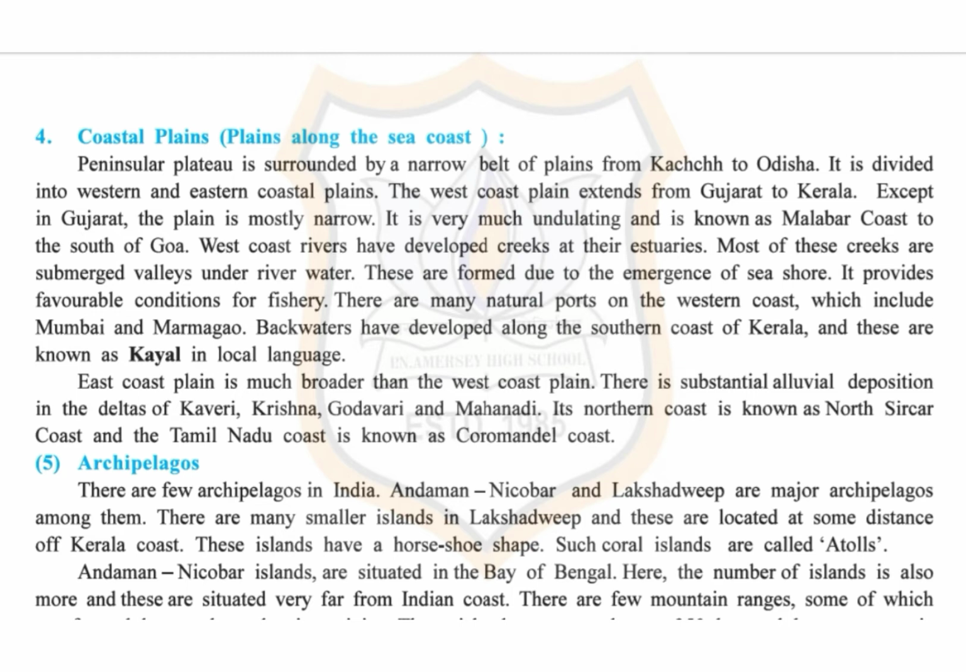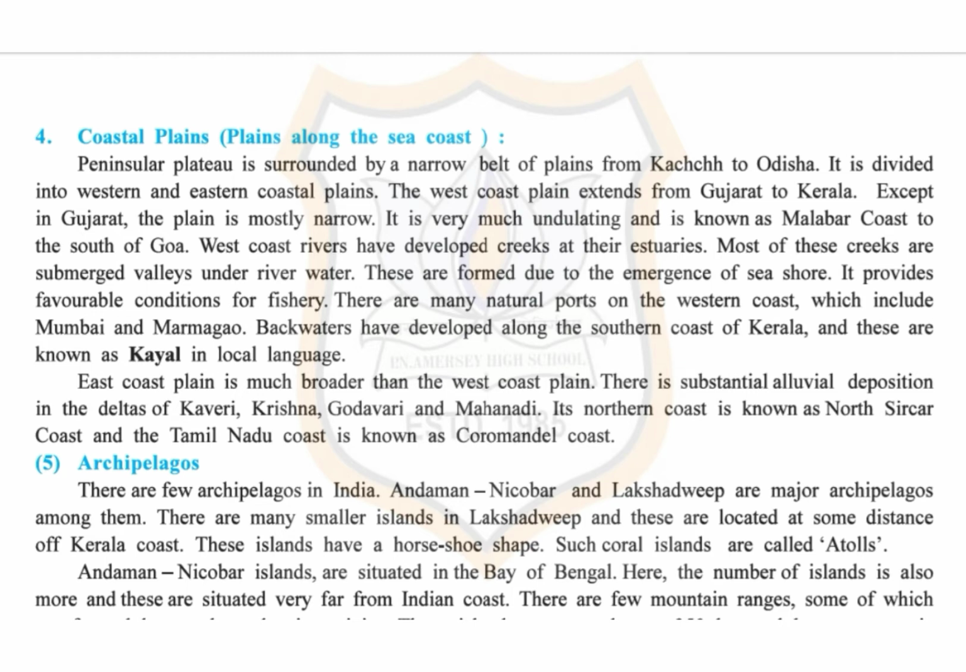Now the next topic is archipelagos. India has two main archipelagos, that is Lakshadweep Islands and Andaman Nicobar Islands. Now the first one, Lakshadweep Islands. Lakshadweep Islands are a group of many small islands. They are located at some distance from the Kerala coast in the Arabian Sea. These islands have a horseshoe shape. Such coral islands are called atolls. Now student, you can underline this sentence. It can come in blanks in the exam.